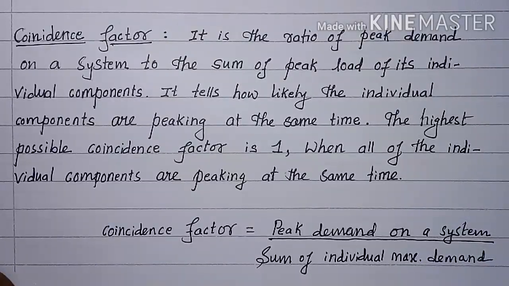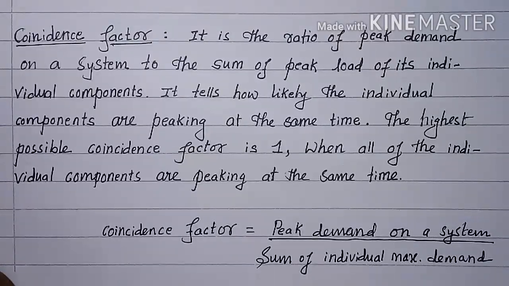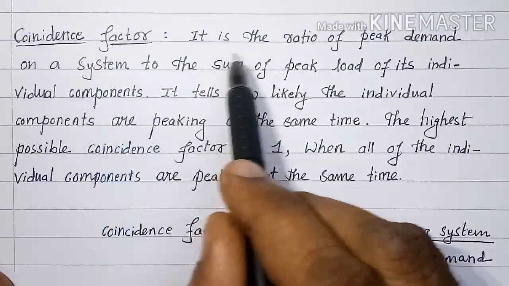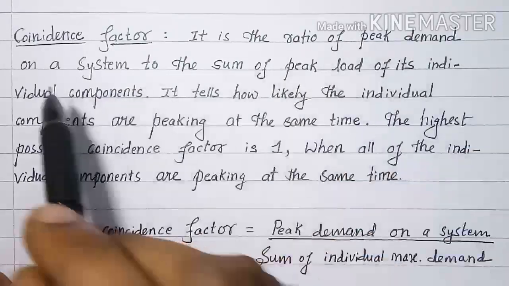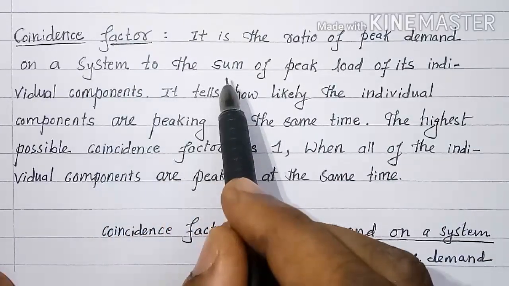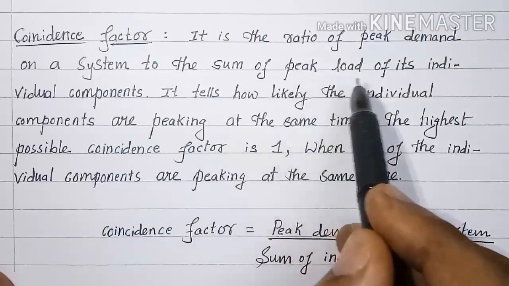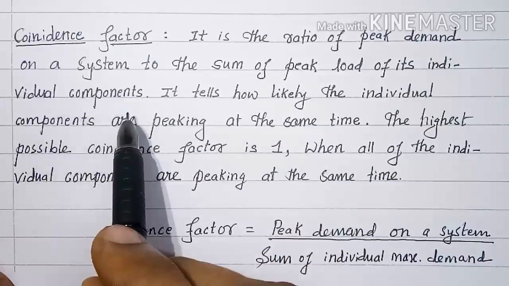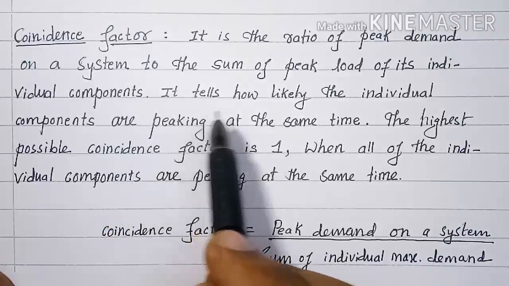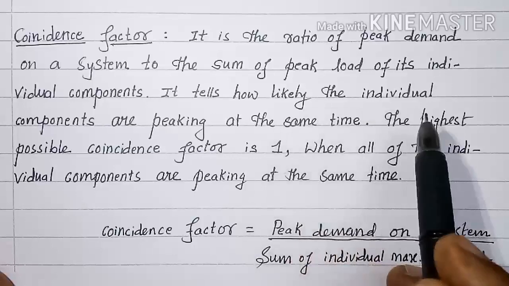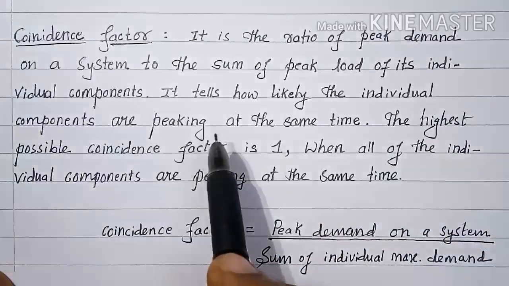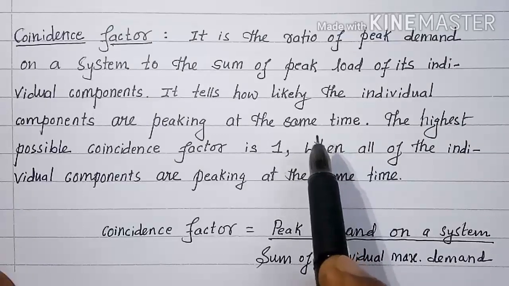Next factor, or the next term to be studied in economics of power generation, is coincidence factor. It is the ratio of peak demand on a system to the sum of peak load of its individual components. It tells how likely the individual components are peaking at the same time.